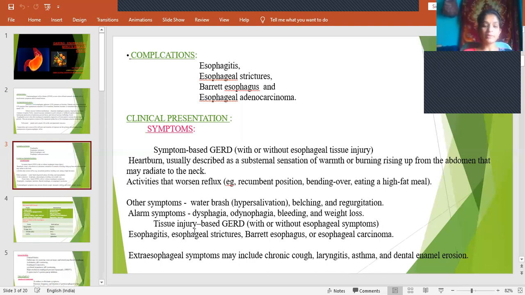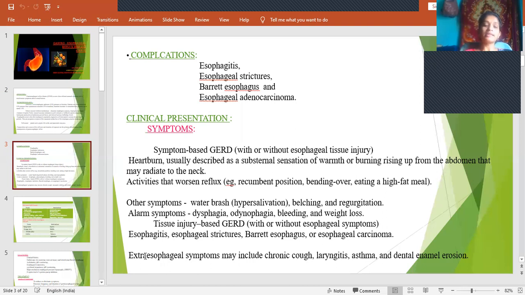And then tissue injury based GERD. In the symptom-based type, they may have the injury or they may not have injury, but this is tissue injury based GERD. Once the tissue is damaged, it indicates that it is complicated. So what are the complications? They will be considered as symptoms: esophagitis, esophageal strictures, Barrett esophagus, and esophageal adenocarcinoma. I have explained already about these terms.